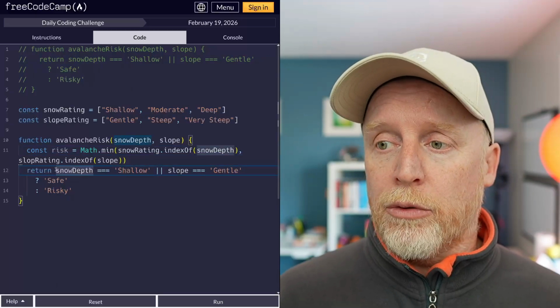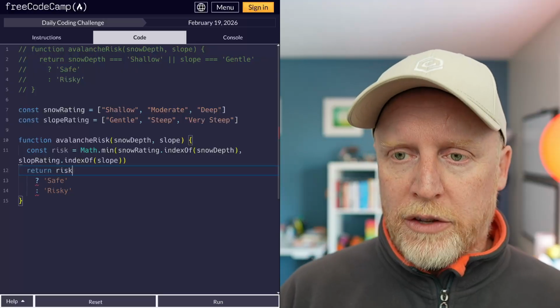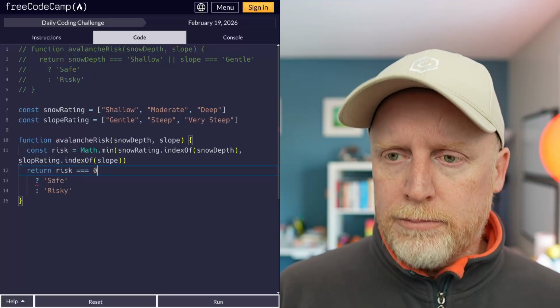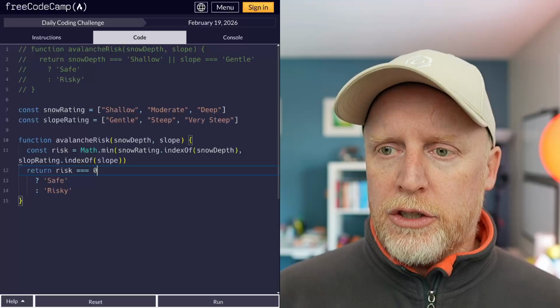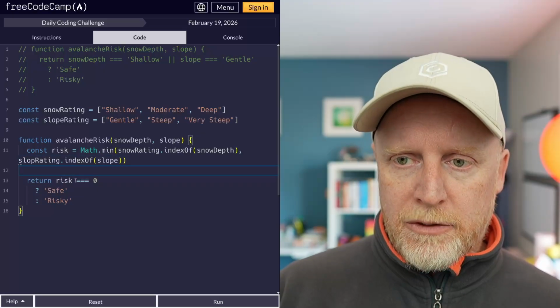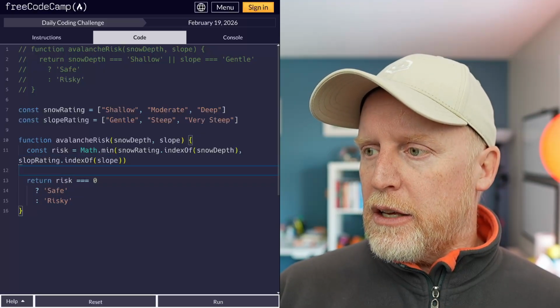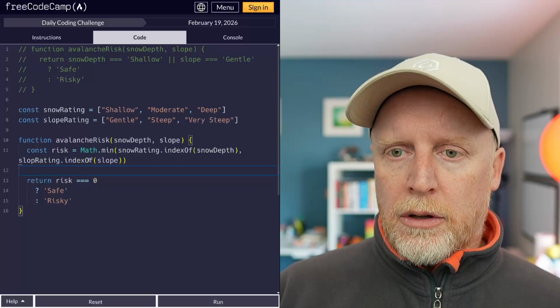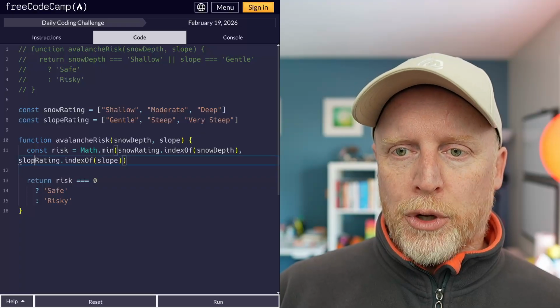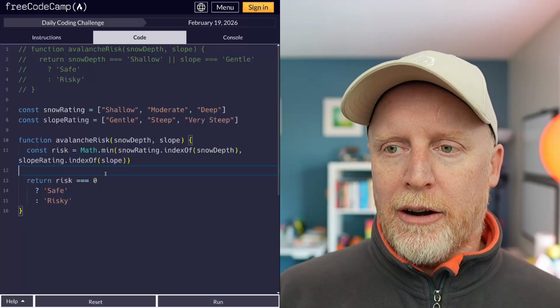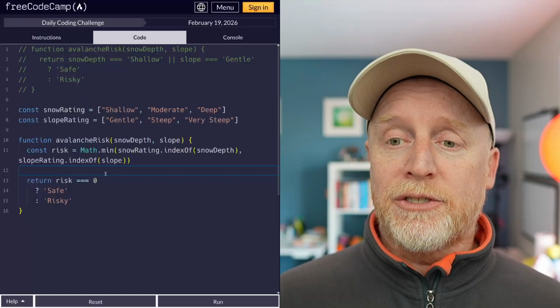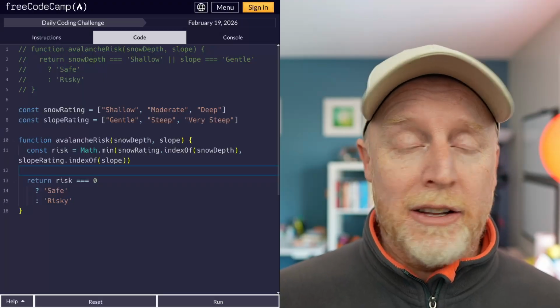So right here, we can replace all of this with risk equals 0, just like this, and it should just work. Why doesn't it? Taking a quick look, it is slope. Brilliant. Okay. There it is. Excellent. So I mistyped and did that.